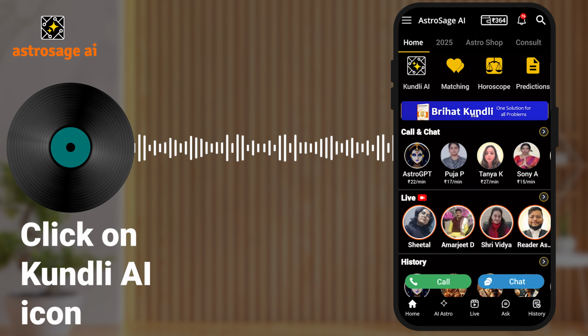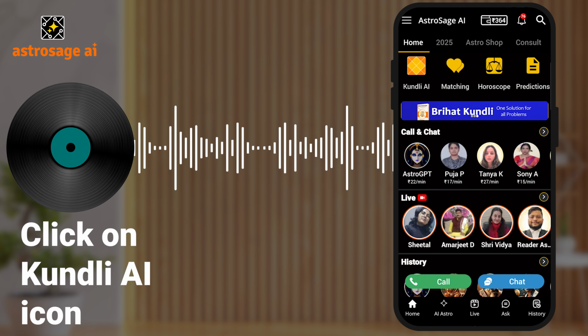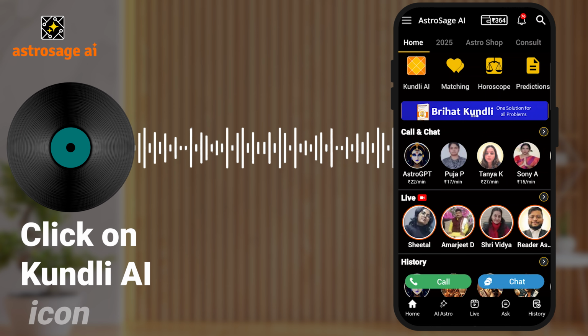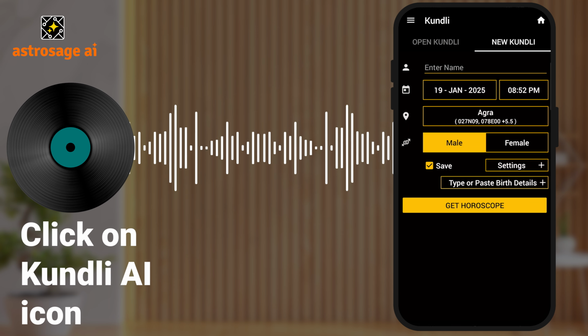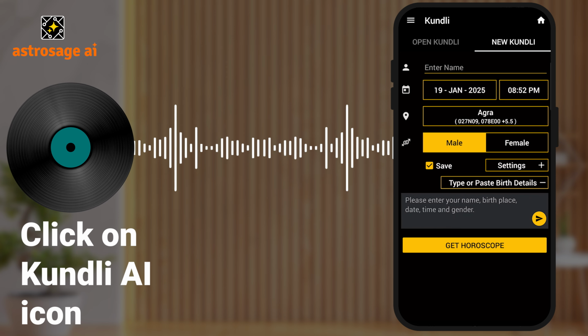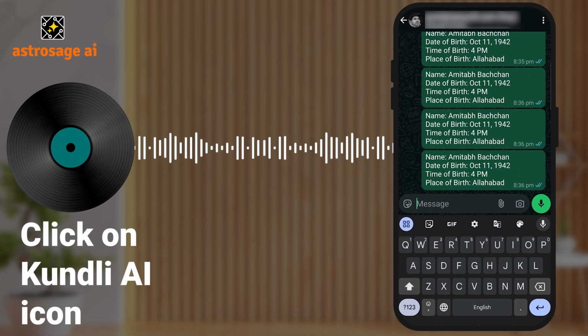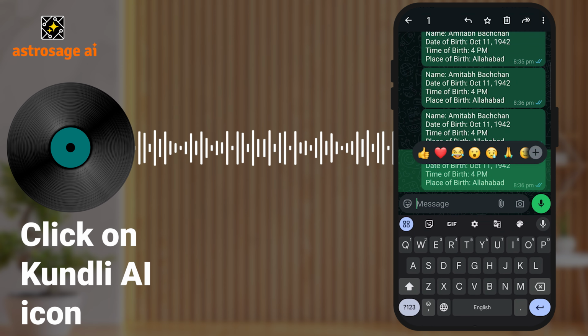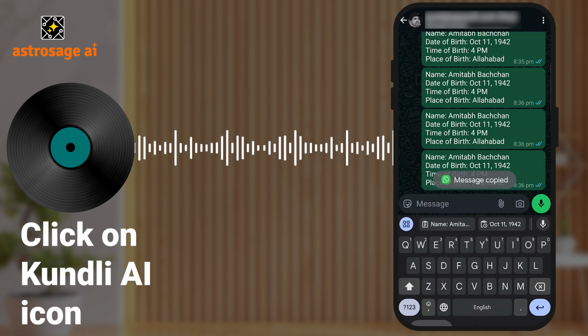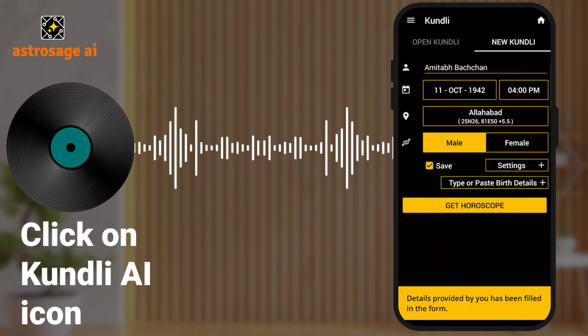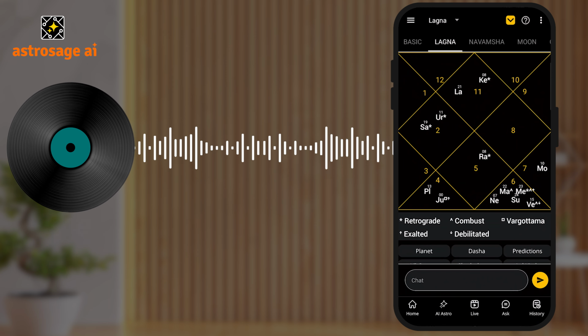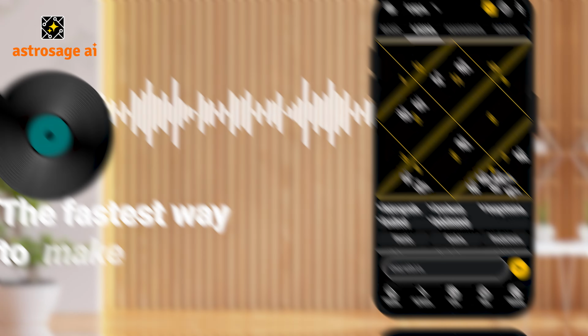Here, I am going to show you the steps to create a Kundli through our innovation Kundli AI. Step number 1. Just click on the Kundli AI icon. 2. You will see an option to either type or paste your birth details. You can either copy the details that you have to add in here or type them yourself. Here, I am pasting the information that I have. So once done, I'm going to press this Get Horoscope button and my Kundli is ready. Easy, isn't it?